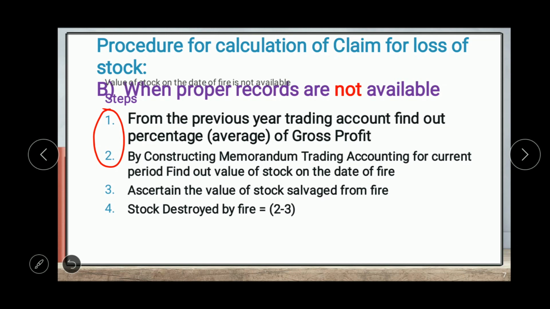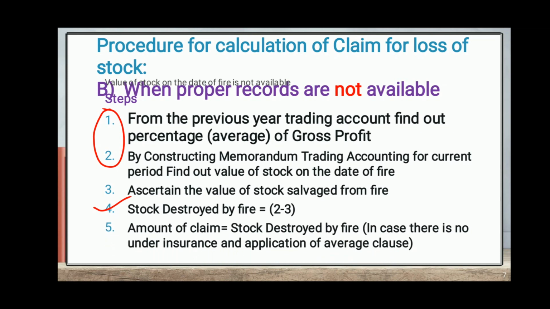So the fourth step is stock destroyed by fire. So we can find out, in a similar way, the stock destroyed by fire. It means by subtracting the value of stock saved from fire from the value of stock on the date of fire.